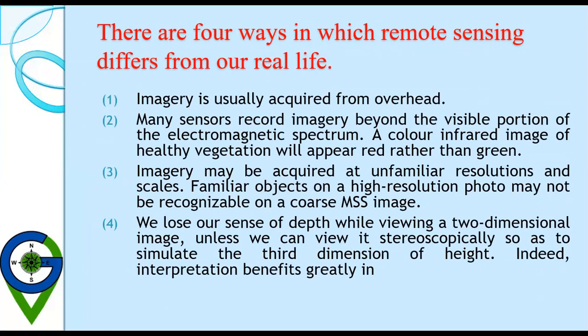So there are four ways in which remote sensing differs from our real life. First, the imagery is usually acquired from overhead. Second, many sensors record imagery beyond the visible portion of the electromagnetic spectrum, from infrared to microwave, like thermal infrared images and microwave images. So a color infrared image of healthy vegetation will appear red rather than green.